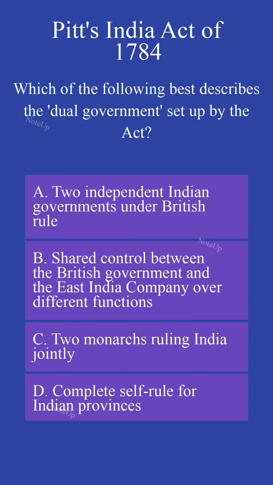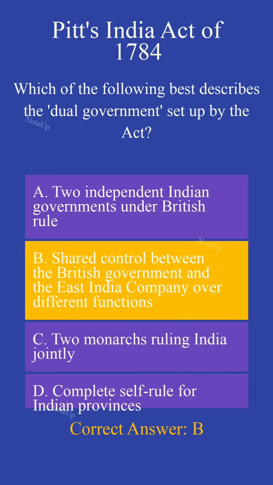Which of the following best describes the dual government set up by the Act? The correct answer is B. Shared control between the British government and the East India Company over different functions.